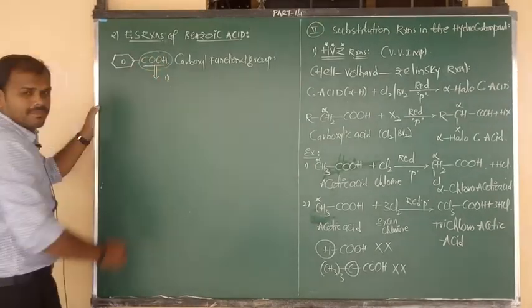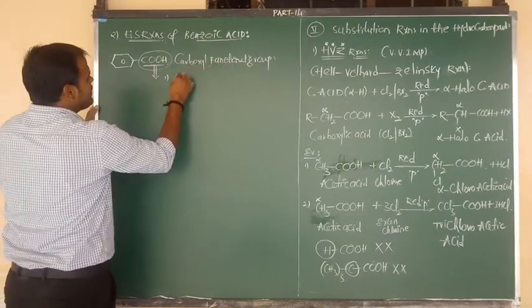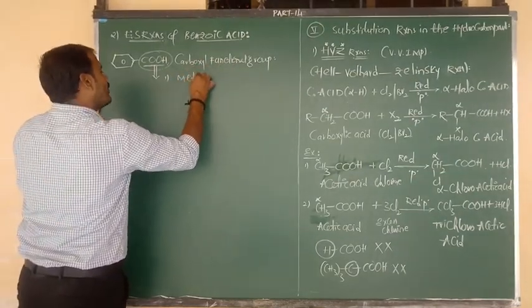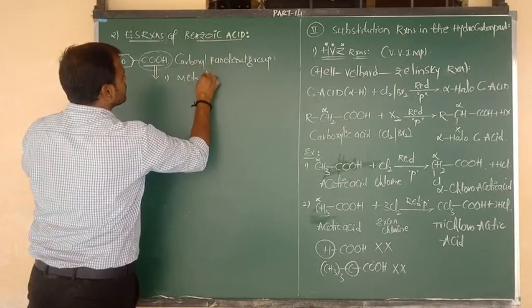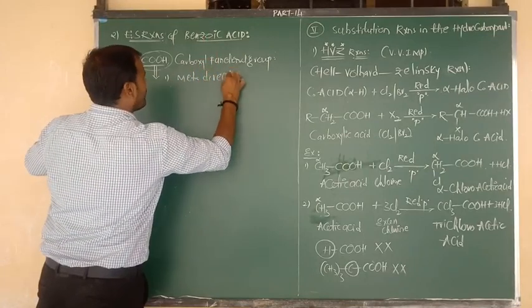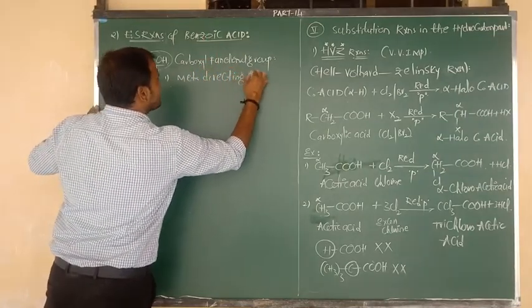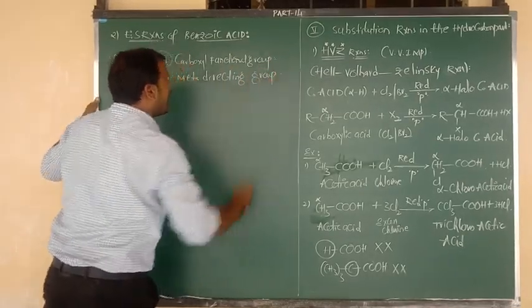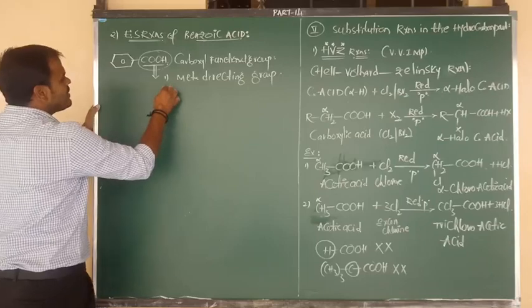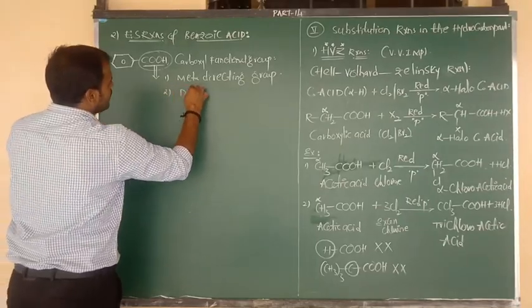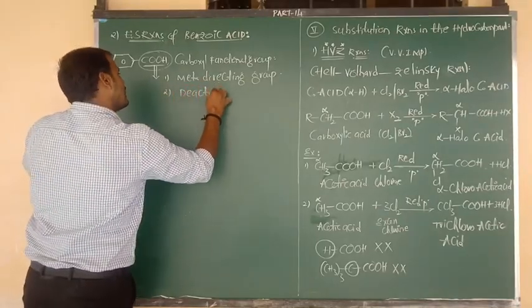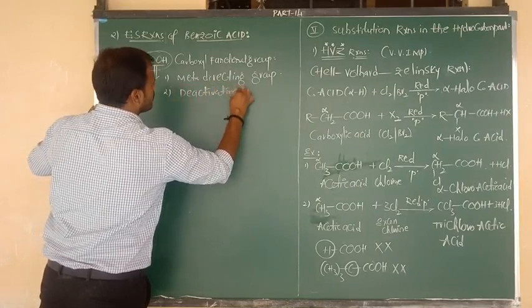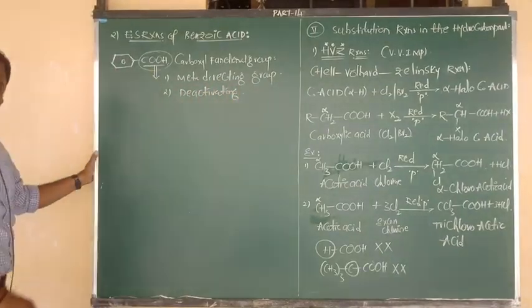Character number 1: the carboxyl functional group always acts as a meta-directing group. And it also contains another special feature: it is a ring deactivating group. So what is the nature of the carboxyl functional group?